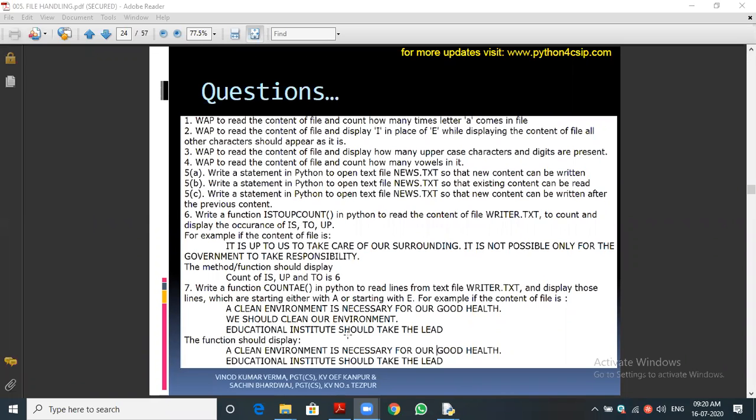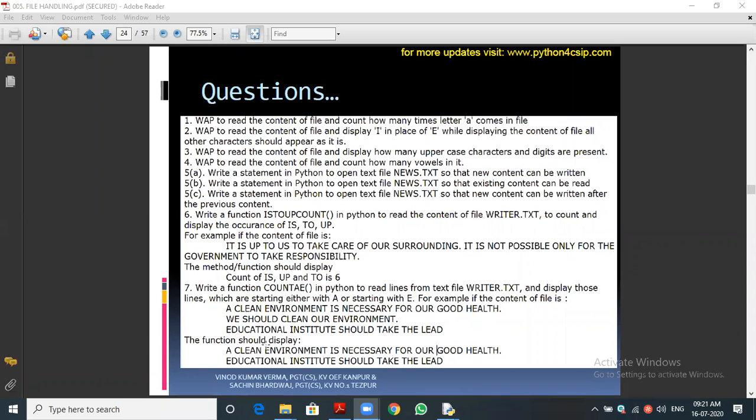Likewise, the seventh program also: lines starting either with A or E. So we need to find it. That is the line it should be. So we can use the readline function. With each readline call, we can check the first character.